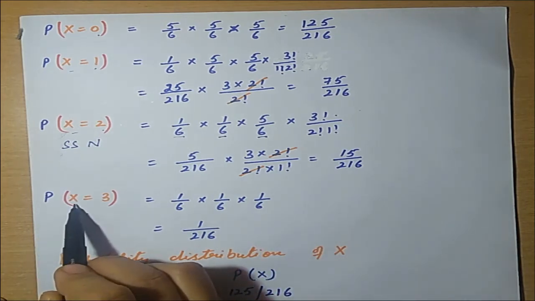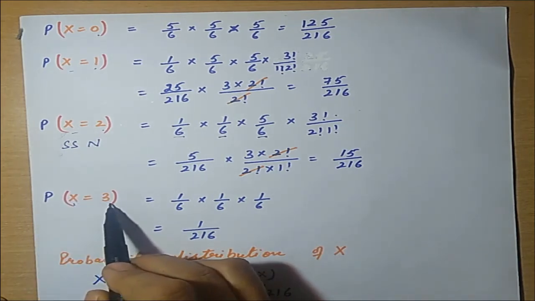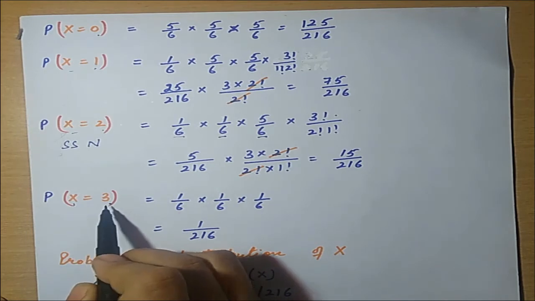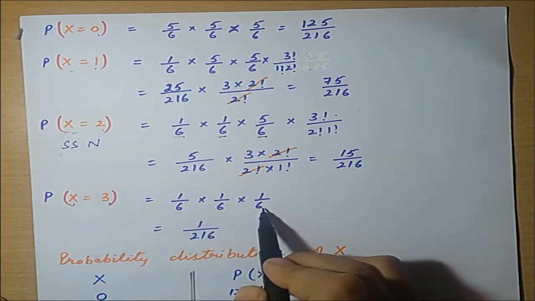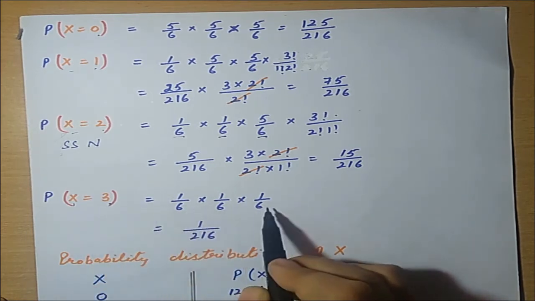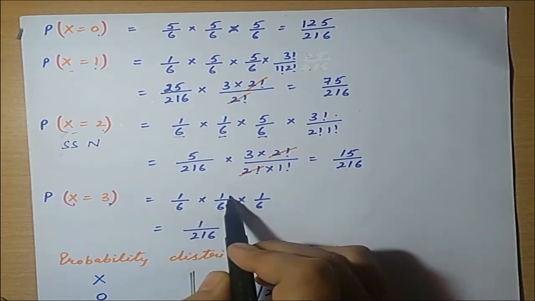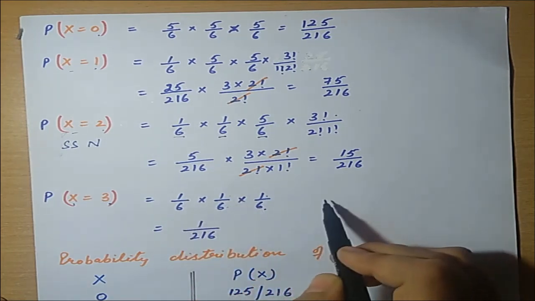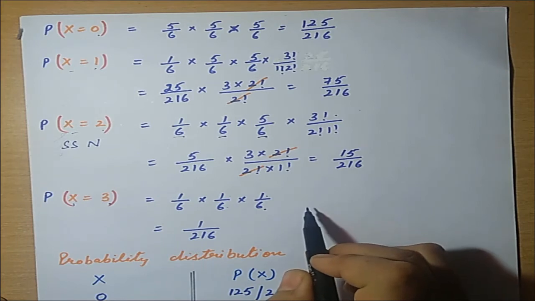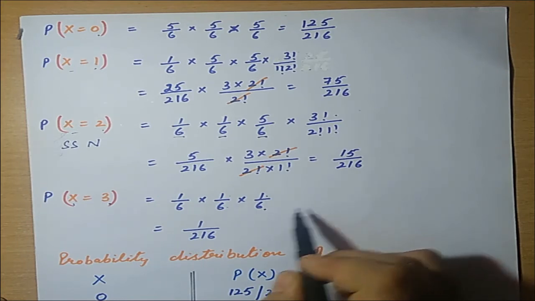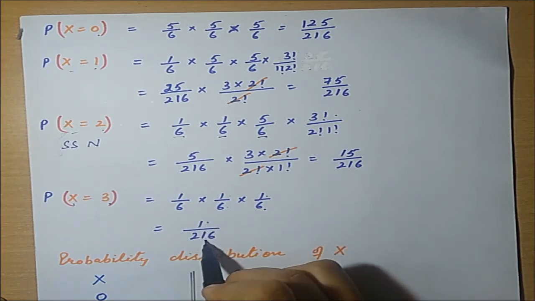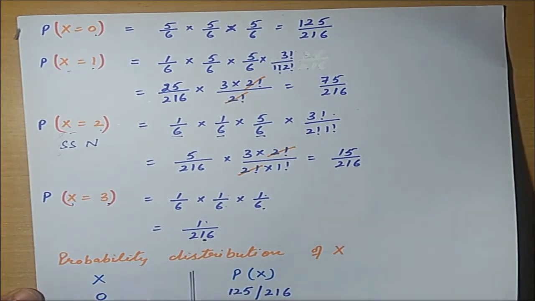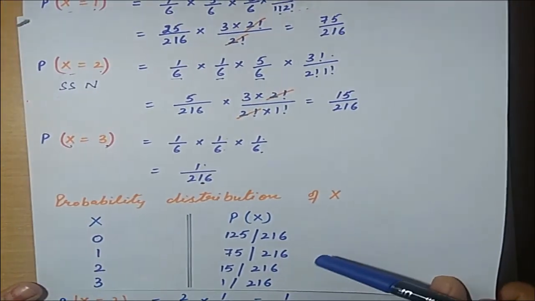Now for the third case, when x is equal to 3, all are the 6. So 1 upon 6, 1 upon 6 and 1 upon 6. There will be no factorial because this is also the fixed case. So 1 upon 216.